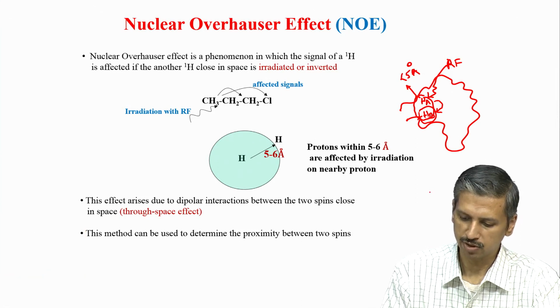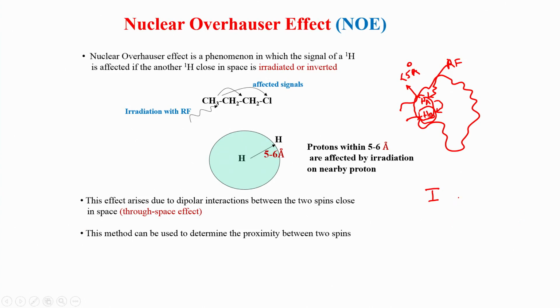This intensity, which we will see again later as we go in the class, is proportional to 1 over r to the power 6. That means the intensity by which the two hydrogens affect each other is related to the distance between those two hydrogens, A and B. So, you can see there is a 6th power distance dependence. At 1 angstrom it is going to be very strong, of course, though no two hydrogens can come within 1 angstrom. But at 3 to 4 angstrom, it is pretty strong. But the moment I go more than 5 angstrom, this r to the power 6 reduces the intensity. What is this intensity?